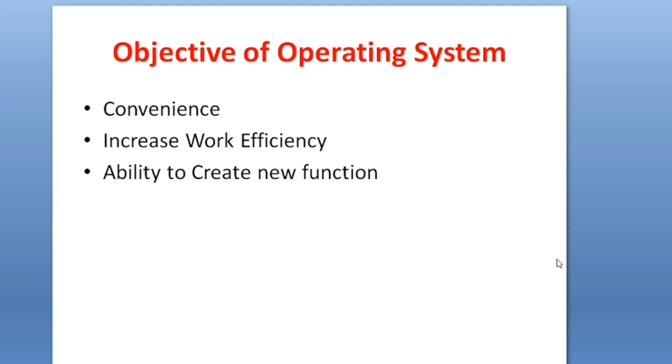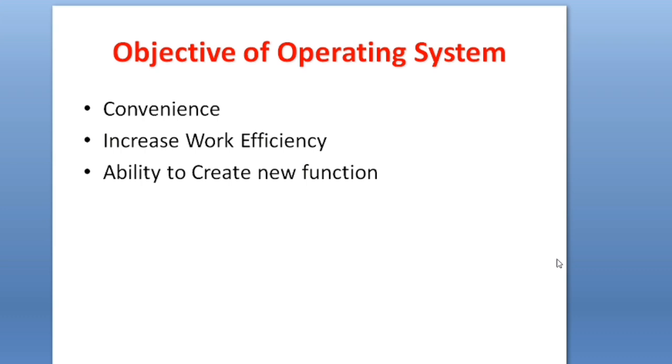Next, the ability to create new functions. That means whenever you are working with the operating system and you want to create another function or another process, your operating system must be able to create the new process or new function. A new process means, suppose you are working with Word, Excel or PowerPoint, but at the same time you want to enjoy music or something else. Then you just click on the music application and you can enjoy music in the background, while in the foreground you are working with Word, Excel or PowerPoint. These are the objectives of the operating system.